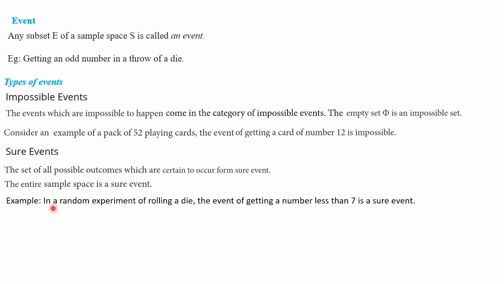As we know, in a random experiment of rolling a die, let's think of a sample space. While rolling a die, sample space is having 6 elements: 1, 2, 3, 4, 5 and 6. That means S is equal to set of all numbers from 1 to 6. And our event is: getting a number less than 7. Numbers less than 7 is 1 to 6, so it is just the sample space itself. So it is a sure event. Hope it is clear.